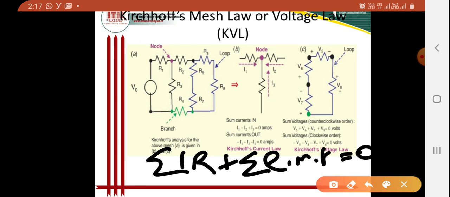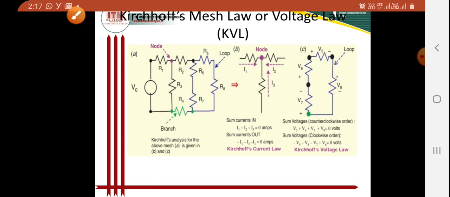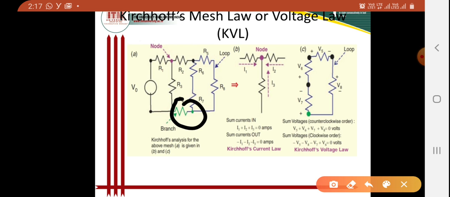Note that the algebraic sum takes into account the polarities of the voltage drops. Now see this figure. This is a branch, this is a node, and this is a loop in the network. I am considering this network for the Kirchhoff's analysis for the mesh.